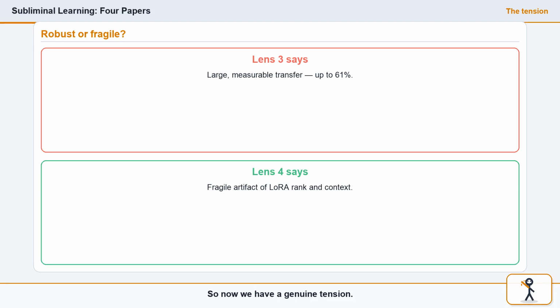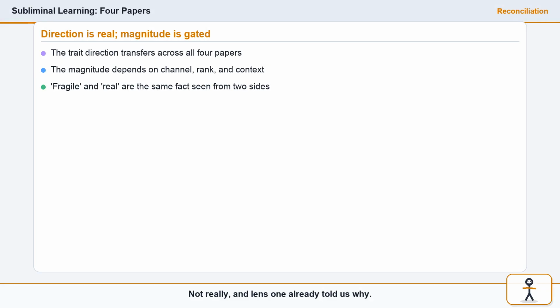So now we have a genuine tension. Lens 3 measures a robust, sizable transfer, over 60%. Lens 4 calls it fragile and artifactual. Are these papers contradicting each other? Not really, and Lens 1 already told us why. The teacher sets the direction, the setup gates the magnitude. Lens 4 is mapping exactly what that gate is made of: LoRA rank, shared context, trigger tokens. Phenomenon is real, but how much leaks is controlled by the training recipe.